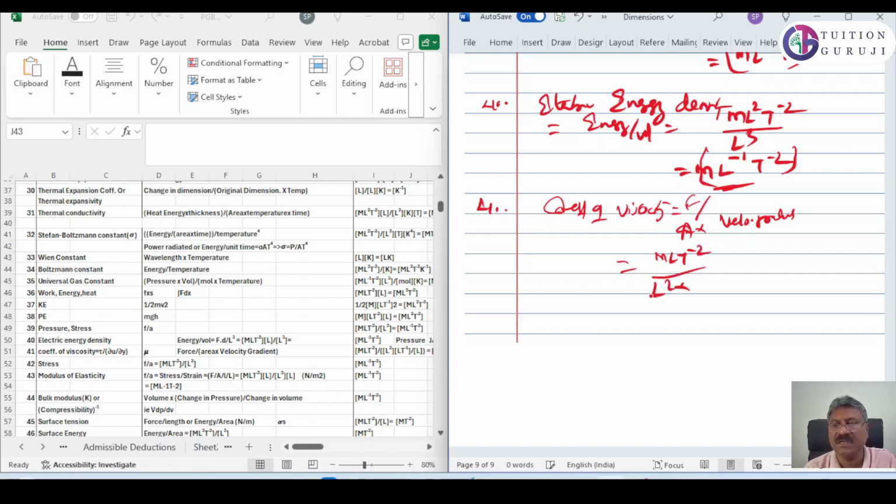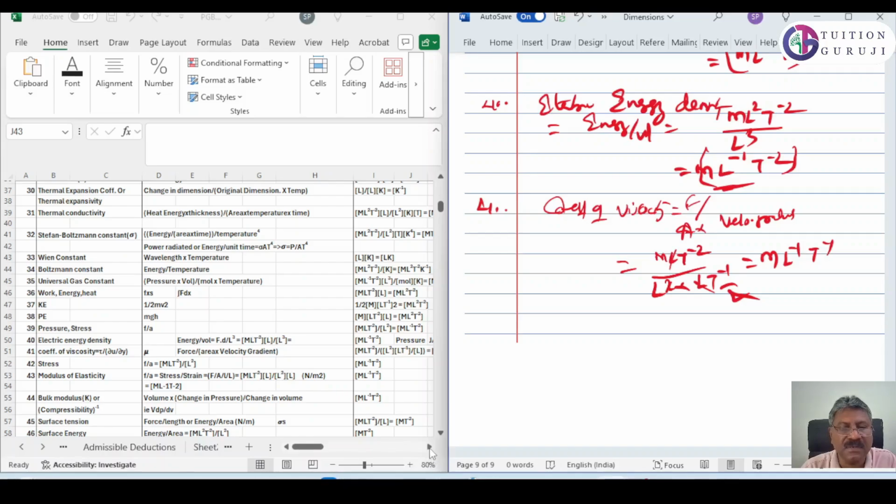Area is L square. Velocity gradient is velocity by distance, that is L T raised to minus 1 by L. So L and L get cancelled here, and 1 L gets cancelled from here. So what we get is m L raised to minus 1 T raised to minus 1. This T raised to minus 1 goes up, it will be T raised to plus 1.